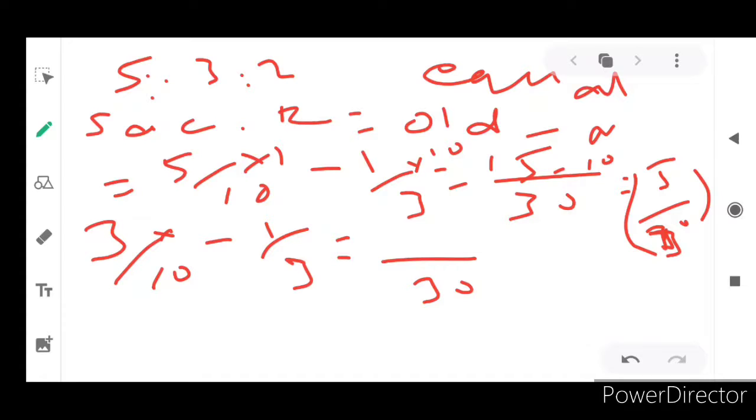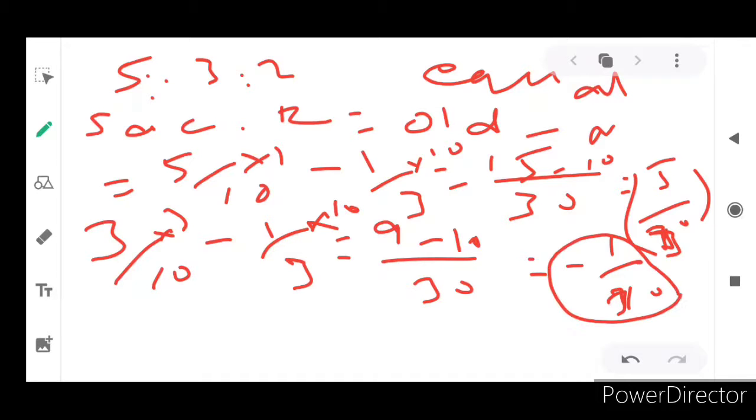If 10 has to become 30, multiplied by 3, here 10. 3 into 3 is 9 minus 10. So it leads to minus 1 by 30, minus 1 by 30. So in this sense it is a negative figure in the sacrificing ratio.